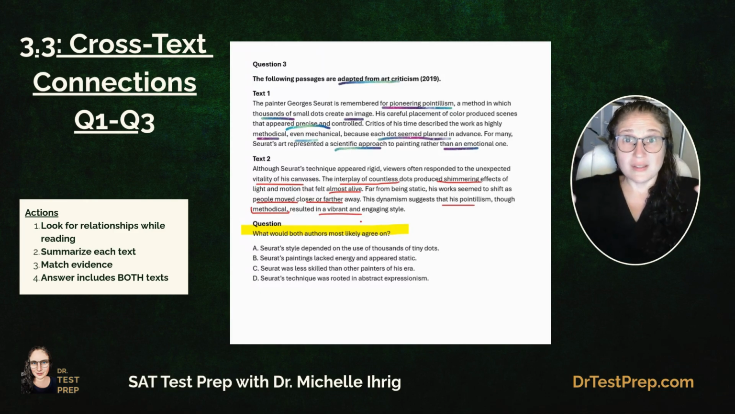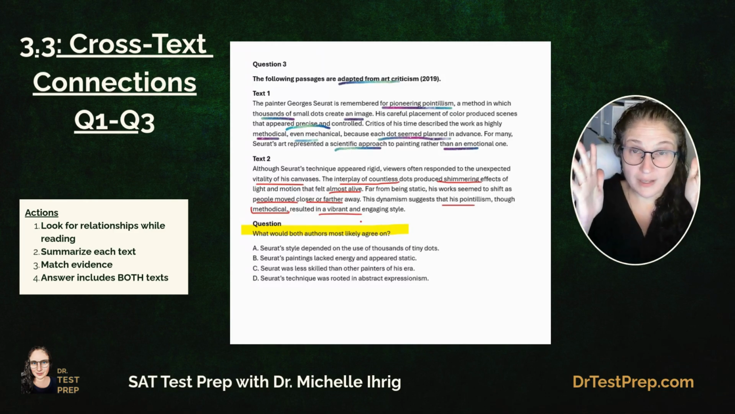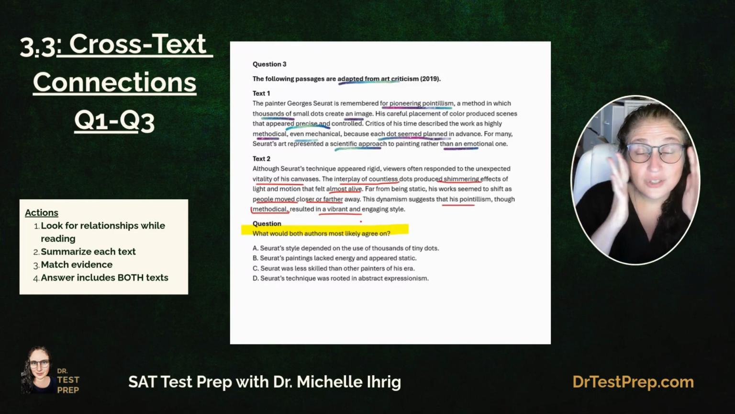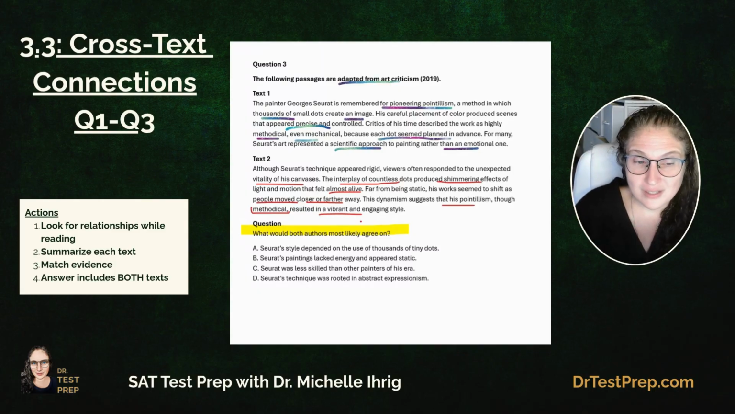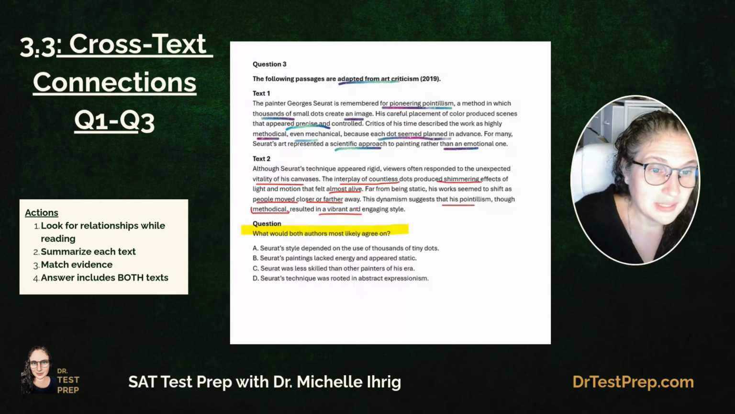So text one is like, he was very scientific and precise in putting the dots. And you should see his artwork. It's phenomenal and really curious at the same time. And text two is like, yeah, he might have been methodical when he did his dots and his points, but the effect was amazing. There had to have been artistic design. So what would be the best answer?